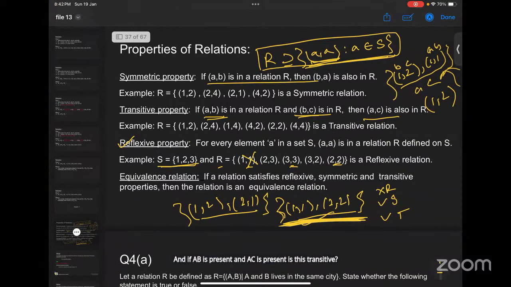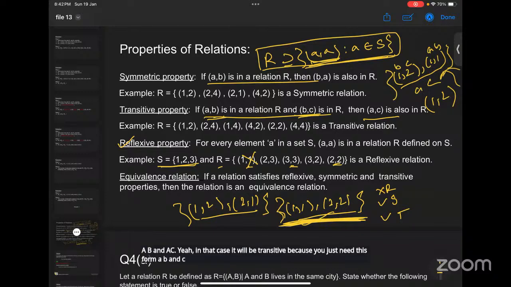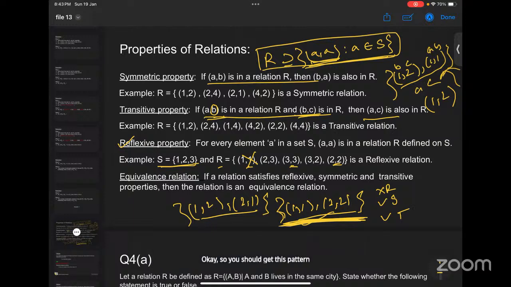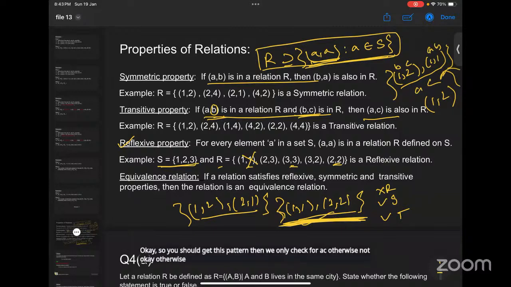And if AB is present and AC is present, is it transitive? Yes, in that case it will be transitive, because you just need this form, AB and BC. One pair should have B in the second position, and the same B should be in the first position of another pair. So you should get this pattern. Then we only check for AC. Otherwise, not. Okay, ma'am.